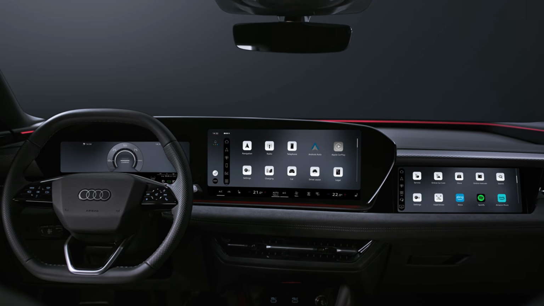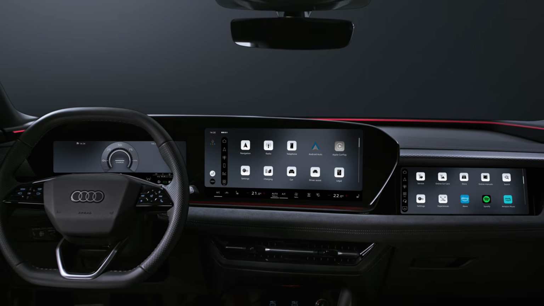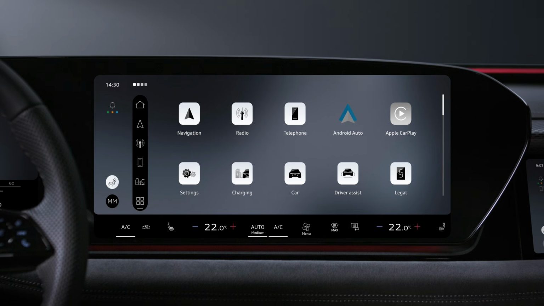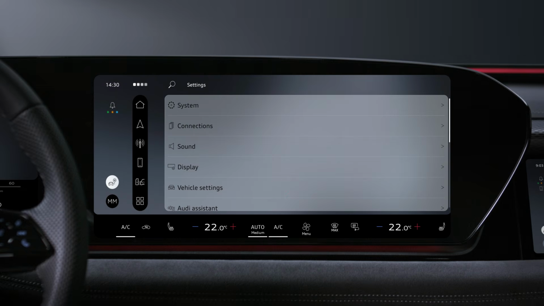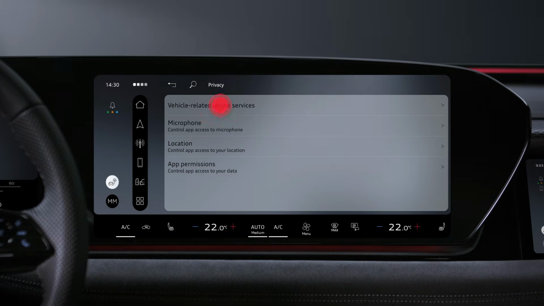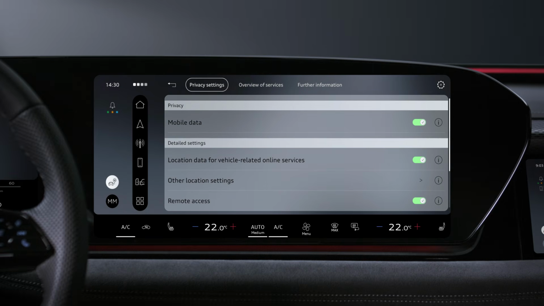Your Audi has to be connected to the internet for these services to function. In the app menu, go to Settings and then Privacy and tap on Vehicle-related online services. You can check here whether mobile data are activated.